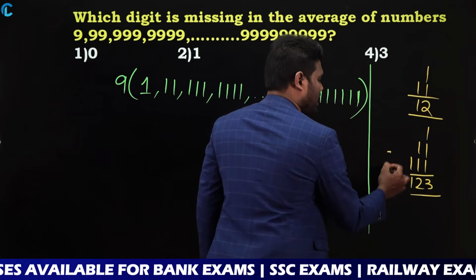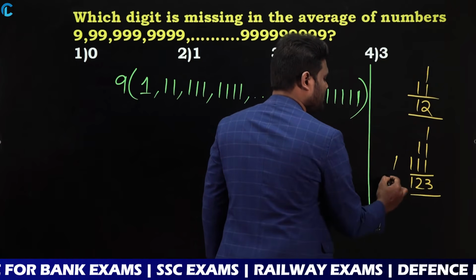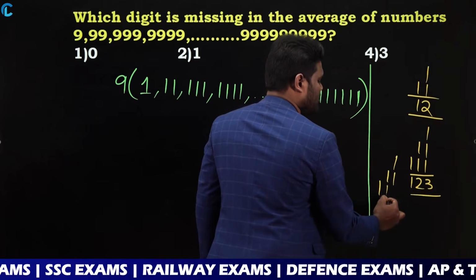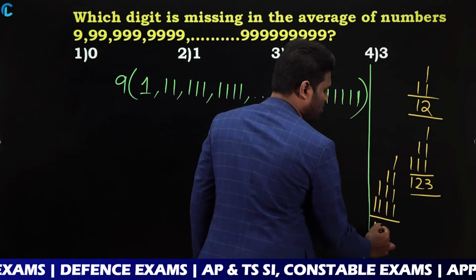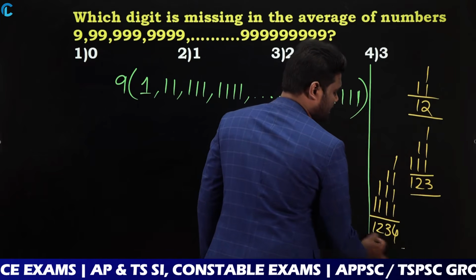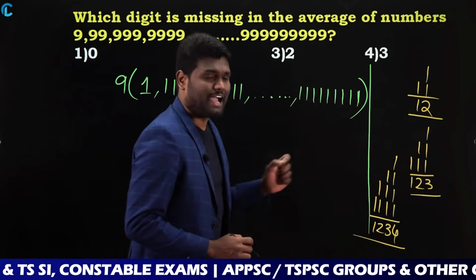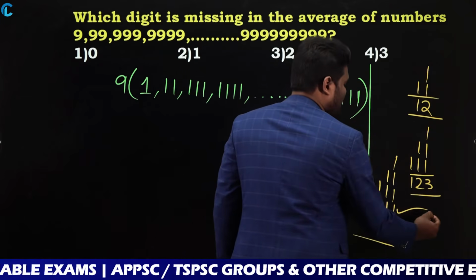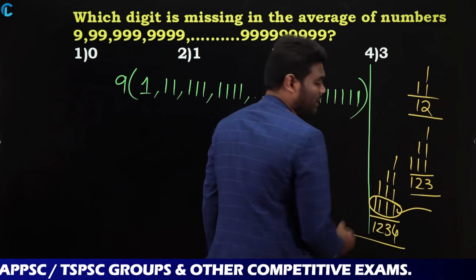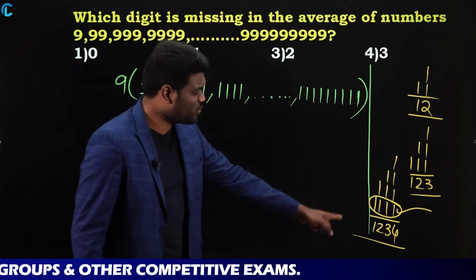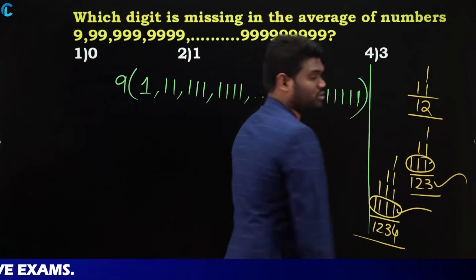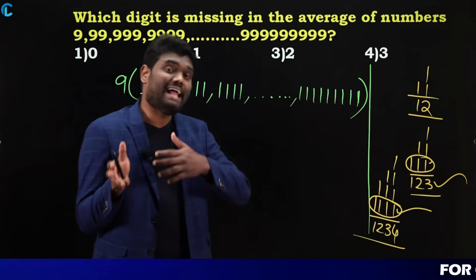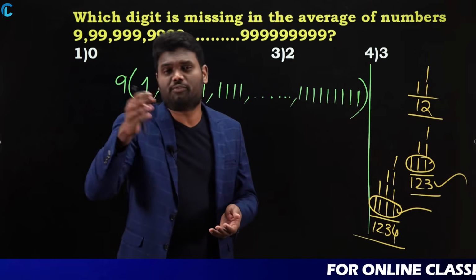Similarly, 1, 11, 111, 1111, four ones. If you add this, it is going to be 1234. Yes or no? Which means if you observe here, maximum ones, here I have 4 ones. As it is 4 ones, it is 1, 2, 3, 4. If I have a maximum of 3, it is going to be 1, 2, 3. If I have a maximum of 6, it is going to be 1, 2, 3, 4, 5, 6.